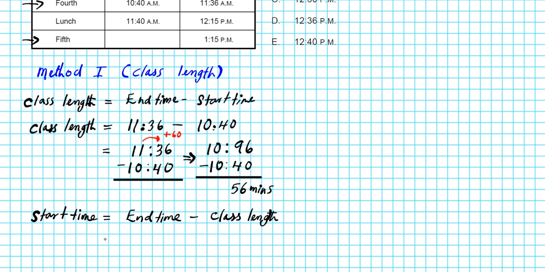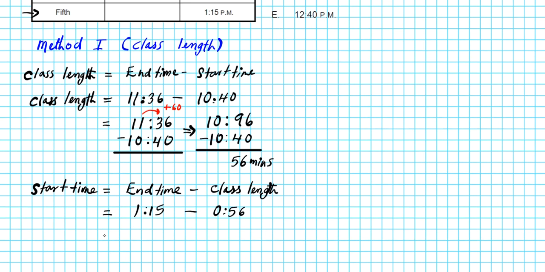That's what we're doing. Okay, so we have the end time for fifth period as 1:15, and we're subtracting the class length, which is 0 hours and 56 minutes. Now let's carry out the subtraction. Let's orient this vertically so we can easily keep track of our carryovers. So we have 1:15 minus 56 minutes. 0 hours and 56 minutes.